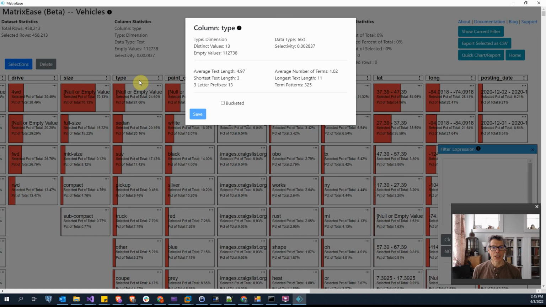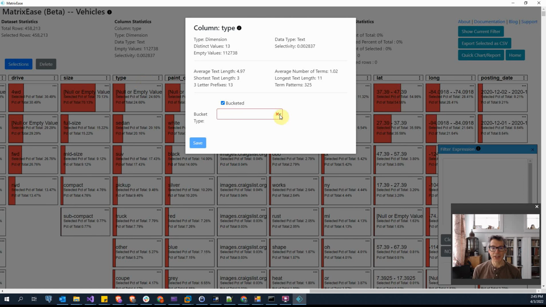Column settings can be bucketed by 1 to 4 letter prefixes, word patterns, most significant terms, and text length. Most significant terms is a powerful tool to determine, for large text blocks, what is the most significant term in that block and grouping it accordingly.